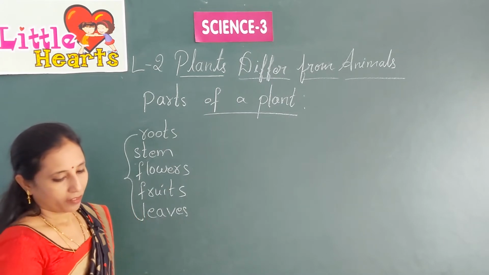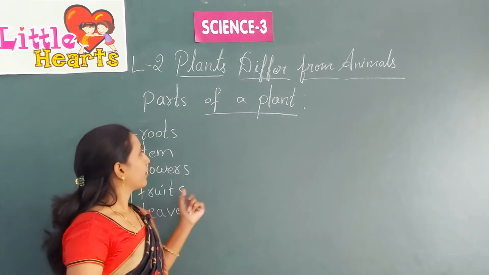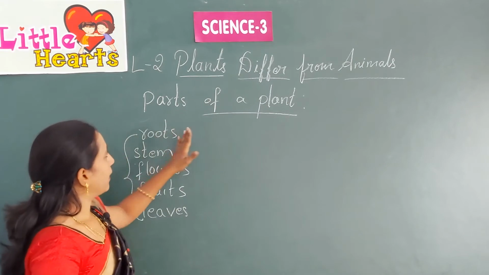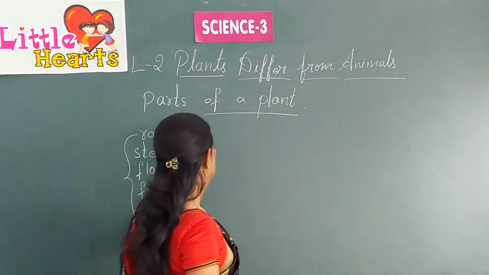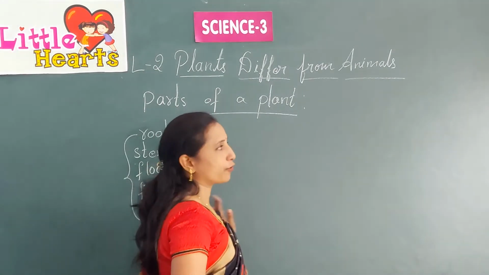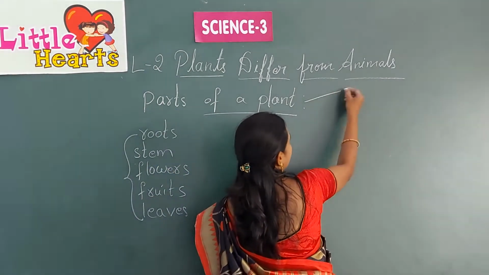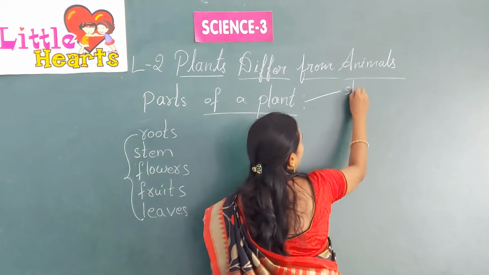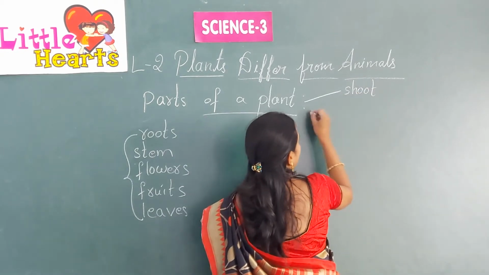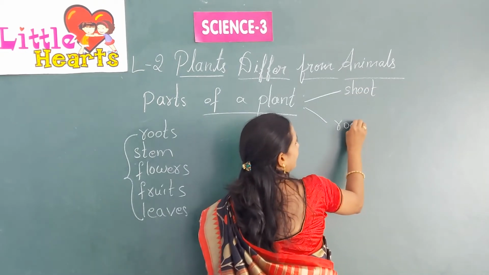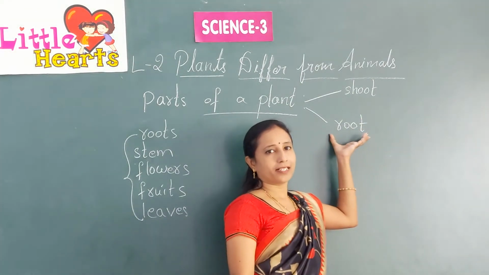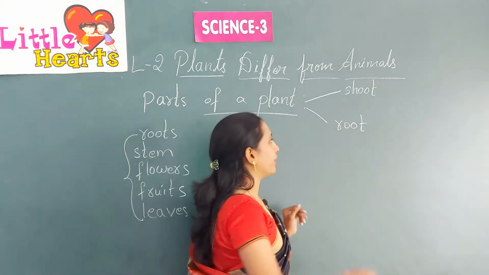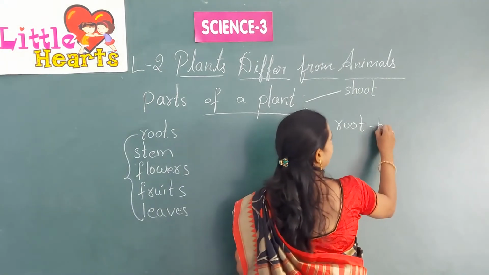So, now a plant has two main parts. These parts are divided into two main parts. What are those? One is shoot and the other one is root. So, root is a separate part which is below the ground.